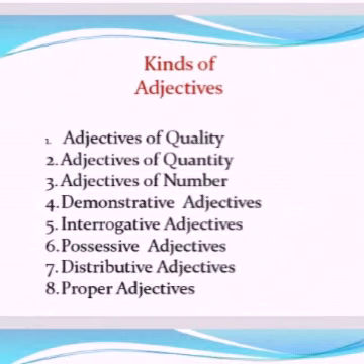Now let us move into the kinds of adjectives. We have 8 kinds of adjectives. They are adjectives of quality, adjectives of quantity, adjectives of number, demonstrative adjectives, interrogative adjectives, possessive adjectives, distributive adjectives and proper adjectives. Now let us see each kind of adjective in a clear manner.